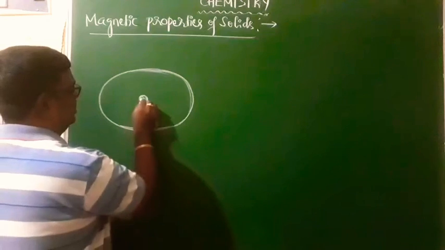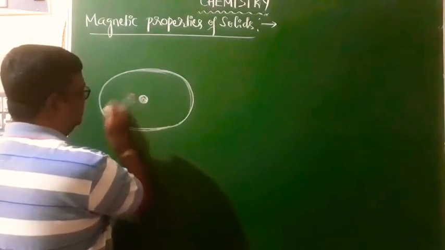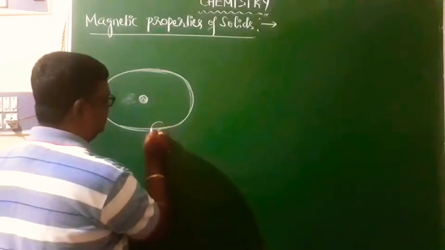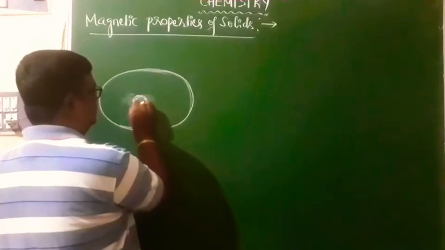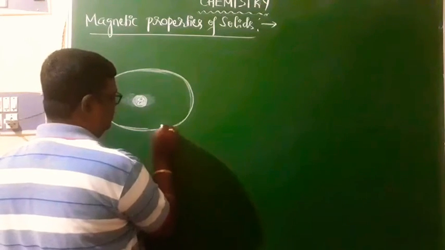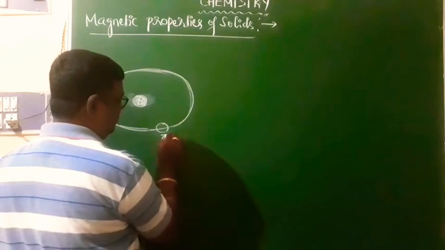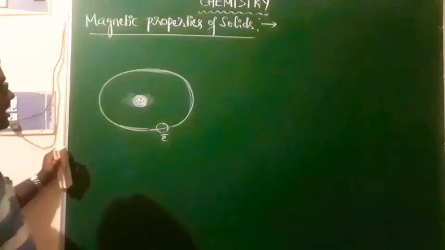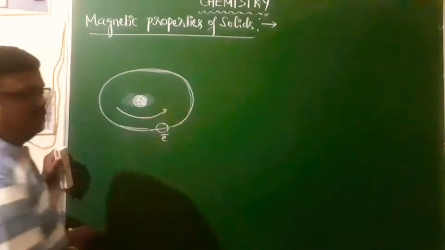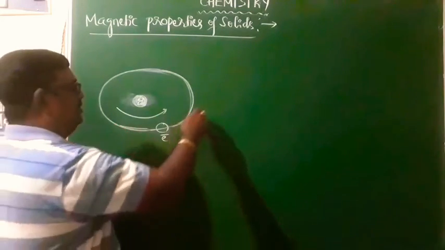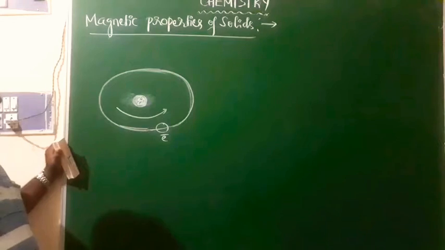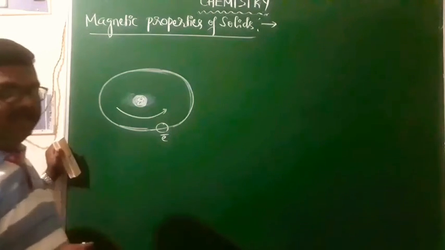Say, for example, this is the nucleus, and here is an orbit in which the electron is moving. This is the nucleus, and here is the electron. Say the direction of the electronic movement is like this. This is orbital motion, as we call it. The electron is revolving around the nucleus in a particular orbit, that is called an energy level, or you can say an orbit.